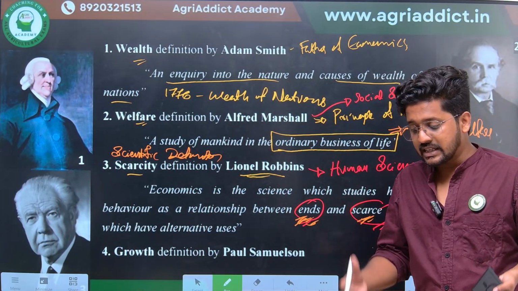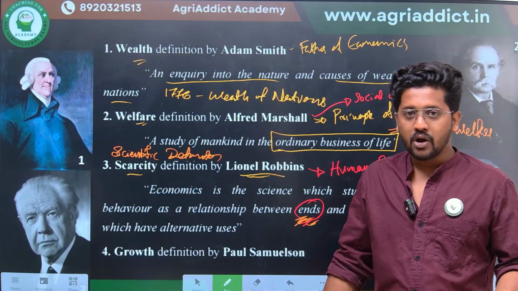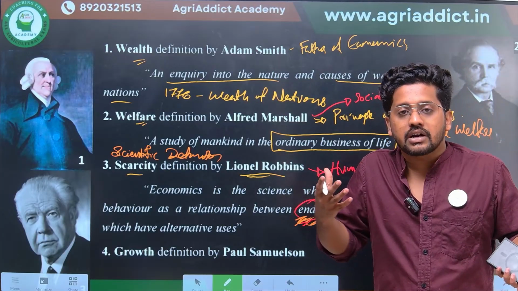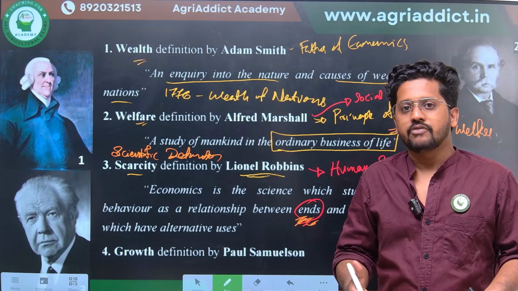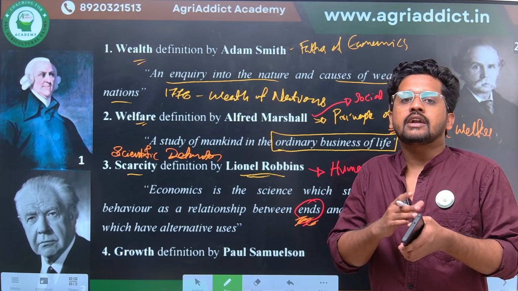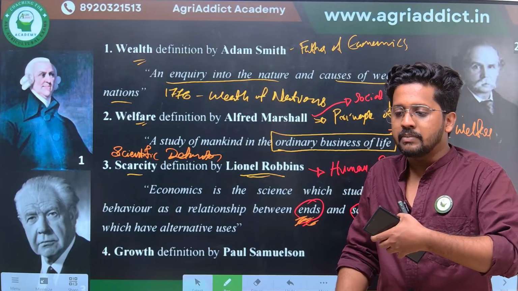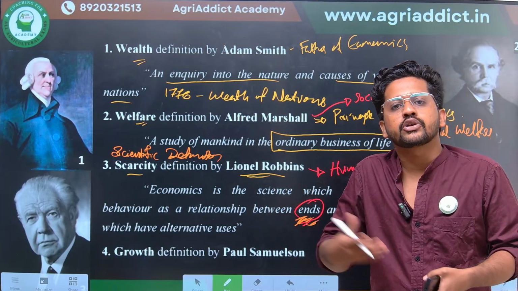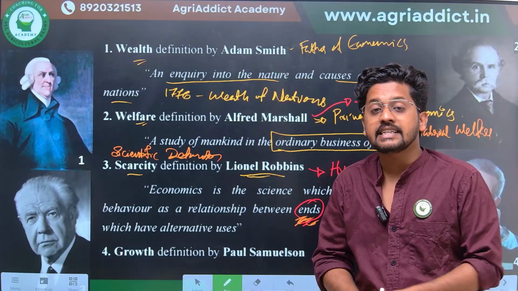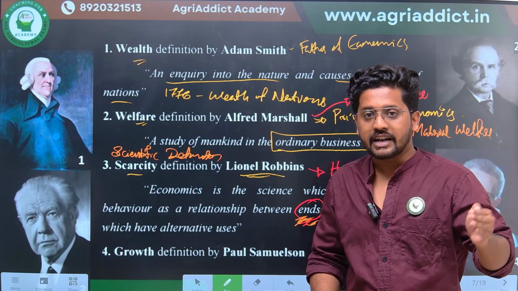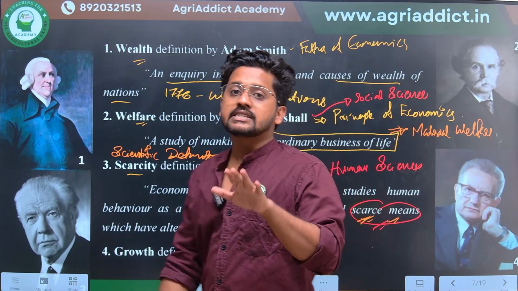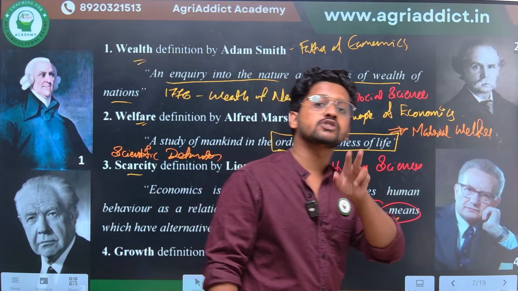What if that person is suffering from severe cold or an unrecoverable disease? No matter what material aspect he is having, maybe in 1 or 2 weeks he is going to die. So we can't say that person is having some welfare, right? So welfare should be considered from two perspectives, that is material as well as non-material.